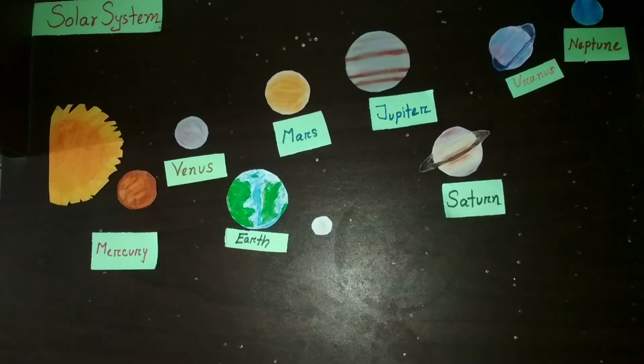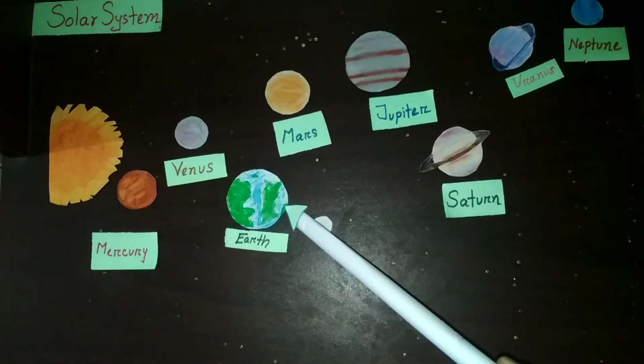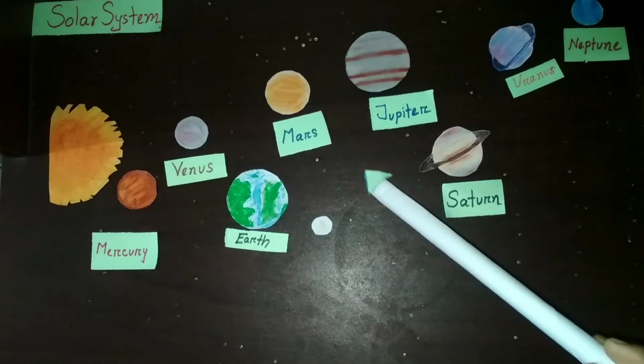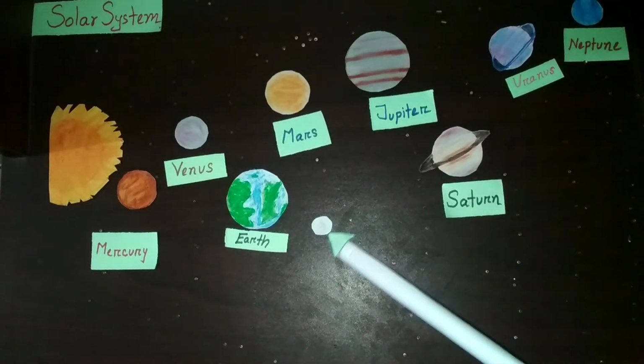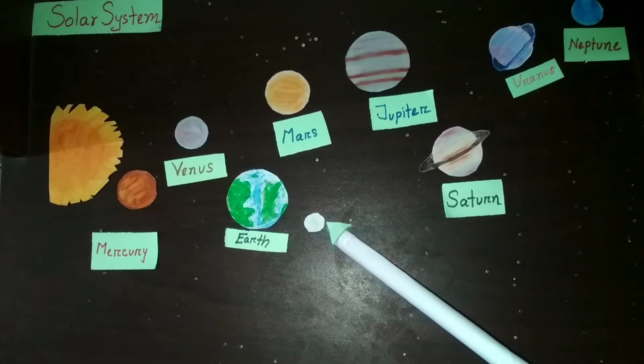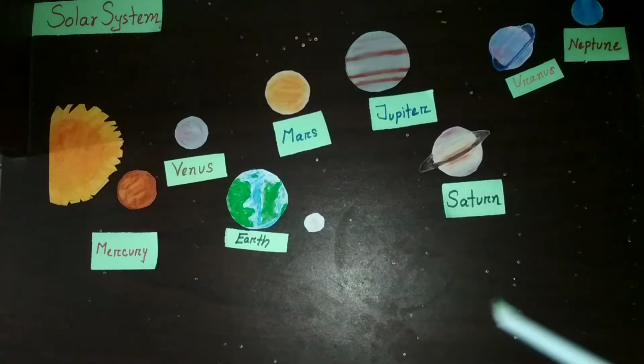So, our Earth is one of the planets of this solar system, and Moon the only satellite of the Earth.